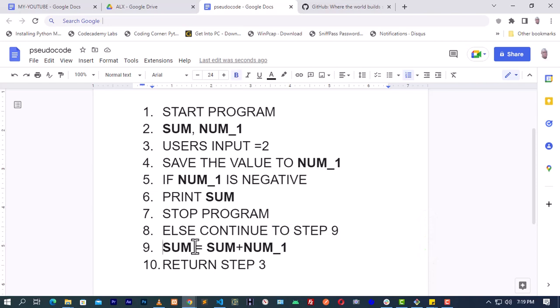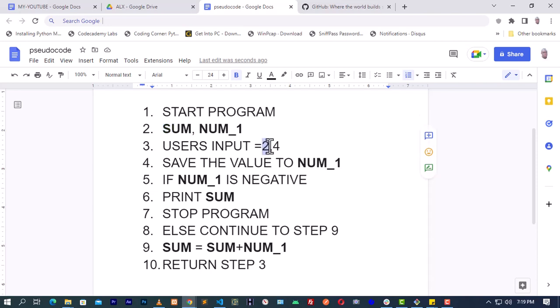Step 9 says get this value, plus it with the value that is there, then give it to itself. When it has done that, return back to step 3 and ask the user to input another number. Now if the user inputs another number like 4, remember 2 has already been given to sum, because sum doesn't have an initial value, or should I say the initial value of sum is 0.